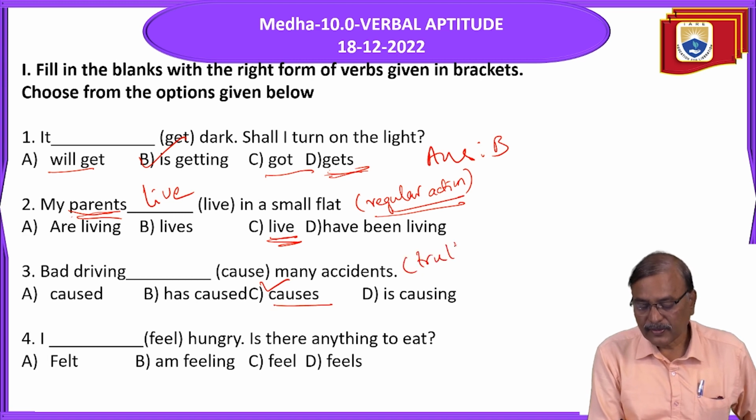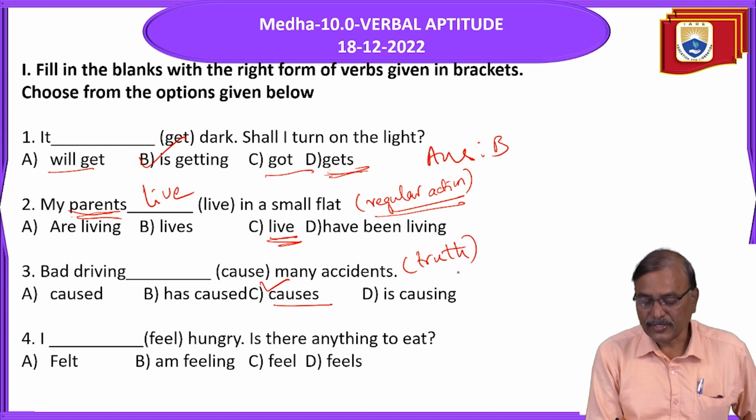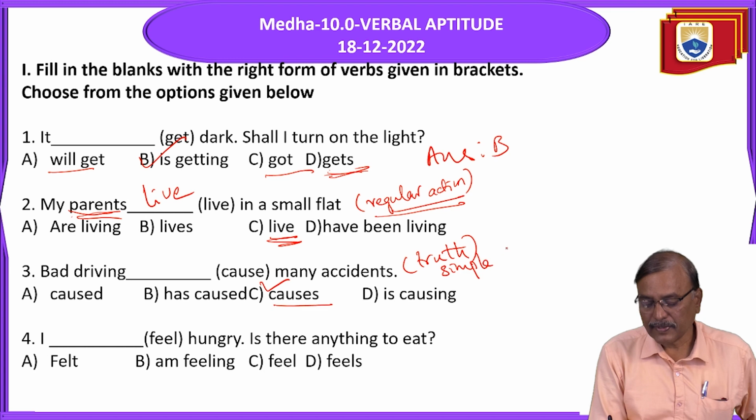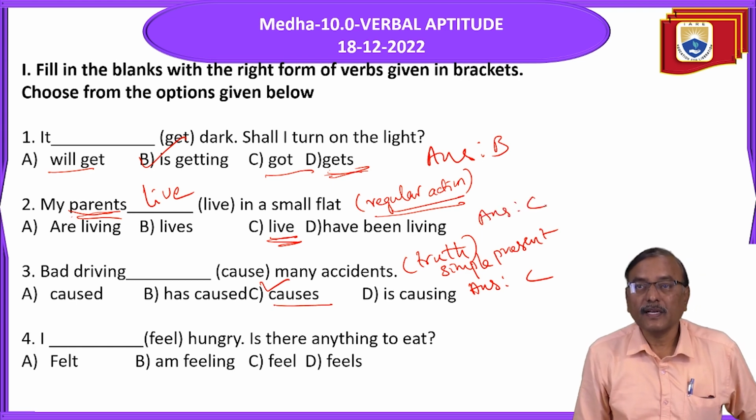For truth, what should we use? We should use simple present tense. When it is simple present tense, what is the answer? Causes. C. Here the answer is also C.